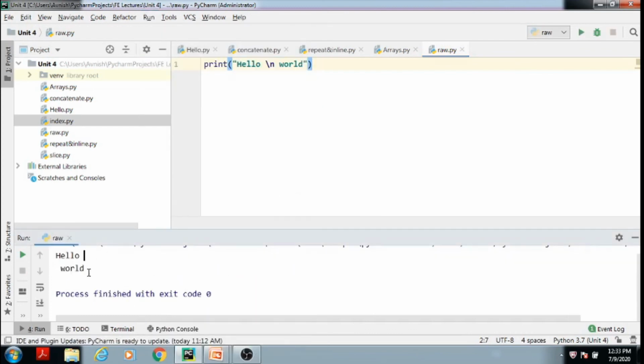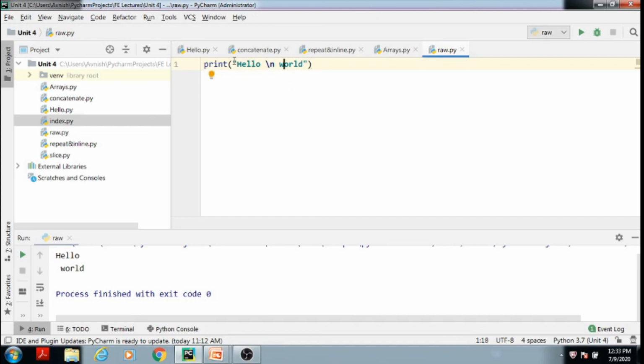Hello and world are distributed on two separate lines. Due to this slash n, your word appears on the next line. Therefore, slash n is an escape sequence, and its objective is to print your word on a new line.